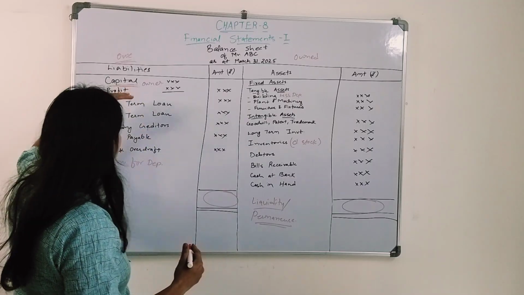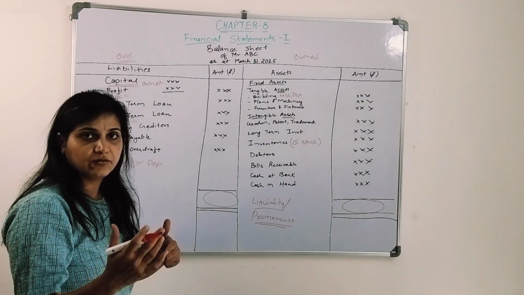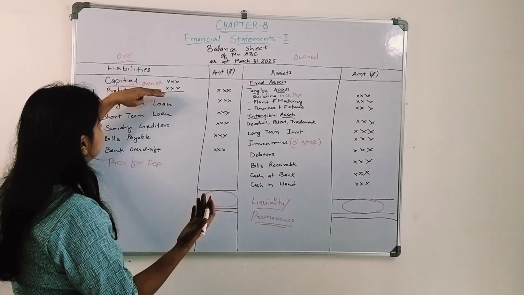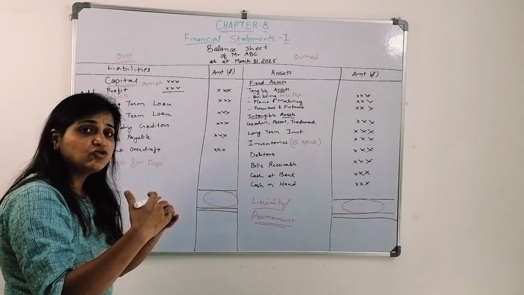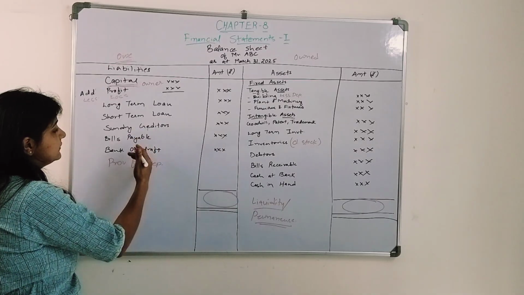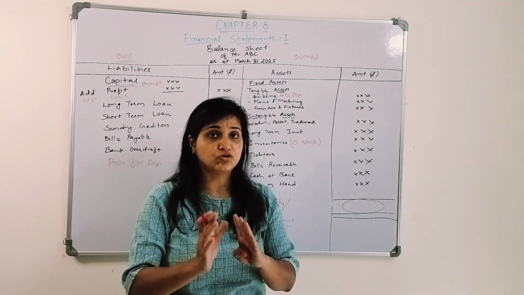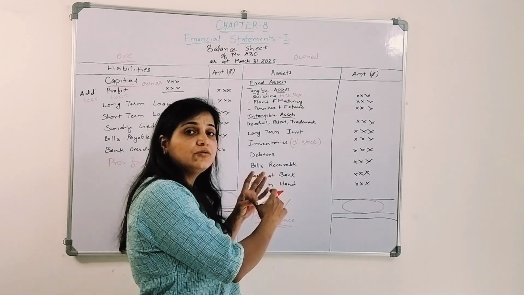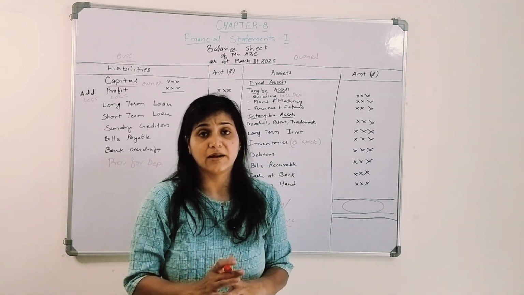Similarly for capital, the owner's capital, which he will get at the end when they wind up. So the owner's capital, then the long-term loan, then short-term loan, creditors, bills payable, bank overdraft. So this is how we are going to represent it, or this is how the proforma of the balance sheet will look.